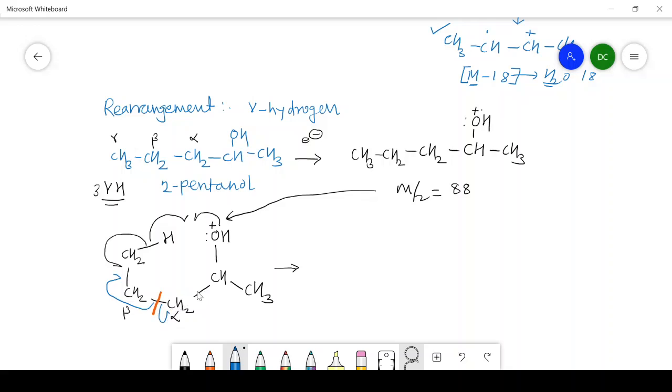So in this way rearrangement occurs. The hydrogen is shifted from this carbon to oxygen. This electron is shifted from this carbon to this, and the alpha beta bond is broken. So here we can write shifting of hydrogen, or rearrangement of hydrogen, with breaking of the alpha beta carbon-carbon bond.